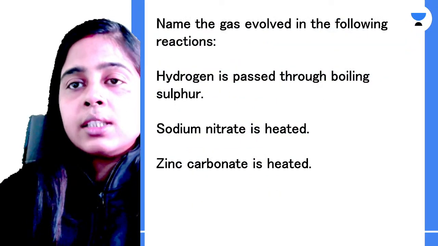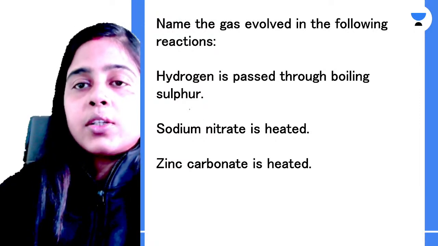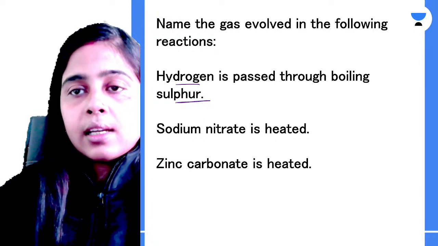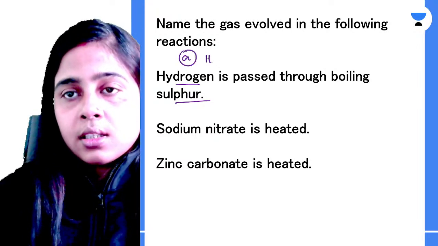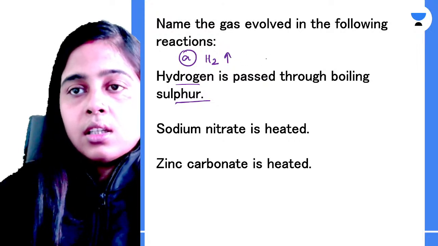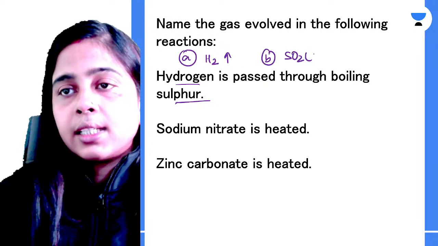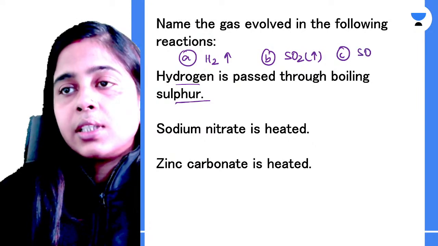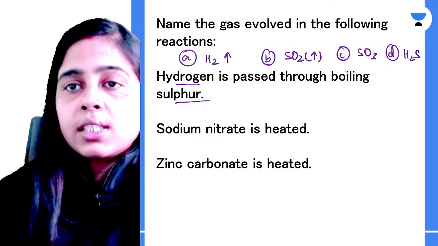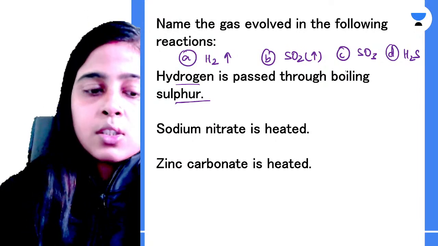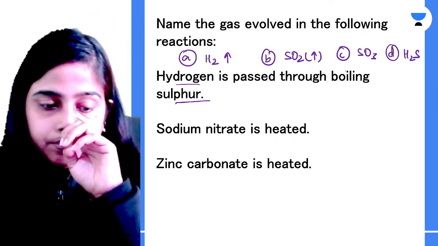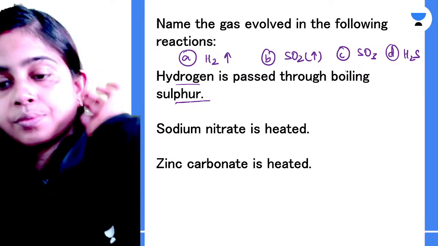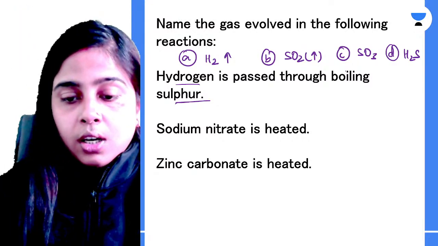Name the gas evolved in the following reaction. When hydrogen is passed through boiling sulfur, which gas is released? Let me give you the option for this. Hydrogen gas. Option B, sulfur dioxide gas. Option C, sulfur trioxide gas. Option D, hydrogen sulfide gas. So which gas is evolved when your hydrogen is passed through boiling sulfur, everyone? Please try to answer this question. All of you.